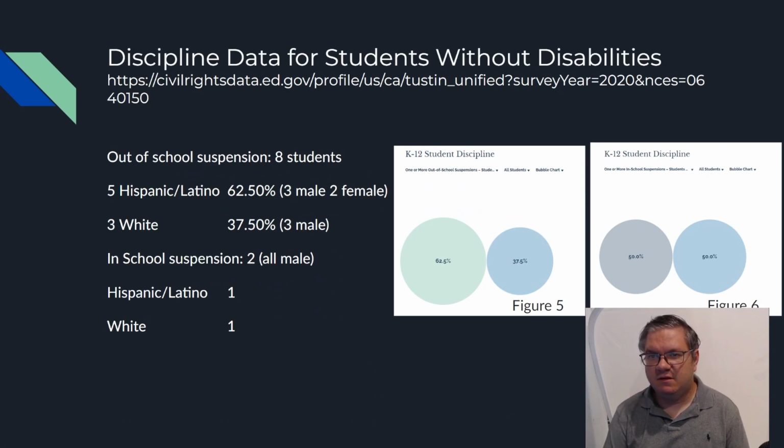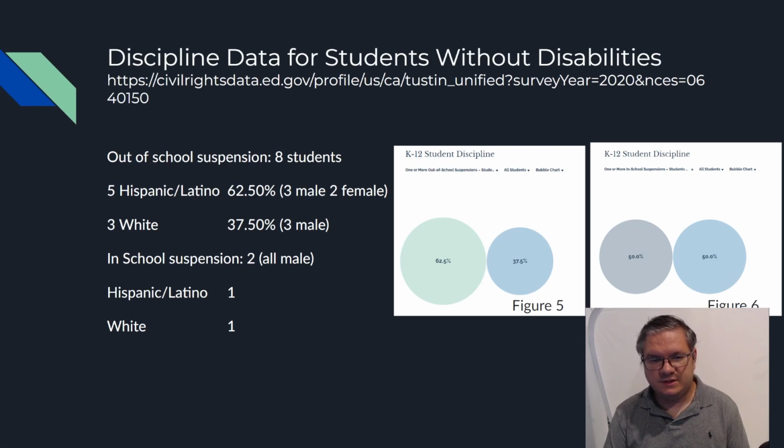The discipline data for students without disabilities in the district, out of school suspension, we only have 8 students, with 5 Hispanic students and 3 white students. Breaking down the percent, honestly don't feel great at this low of number, but it's 62.5% Hispanic and 37.5% white.